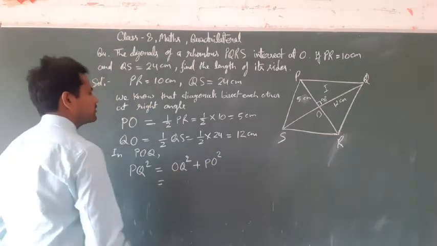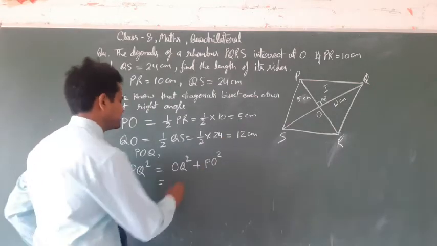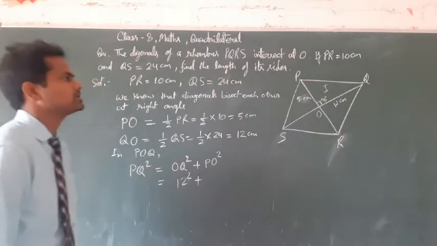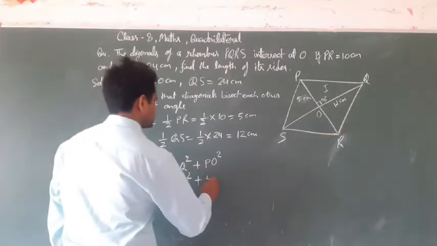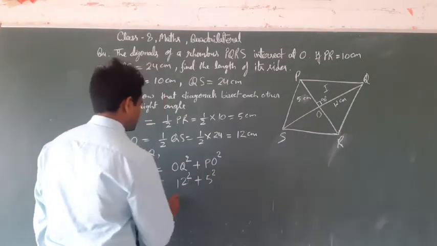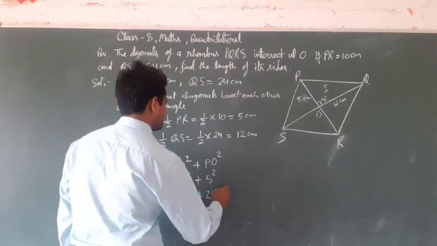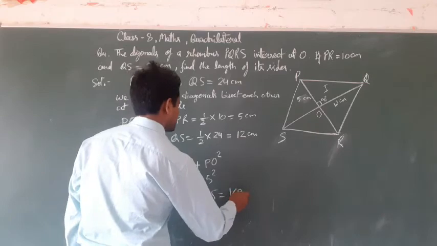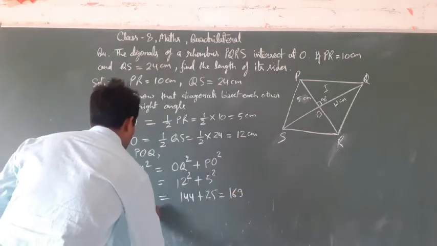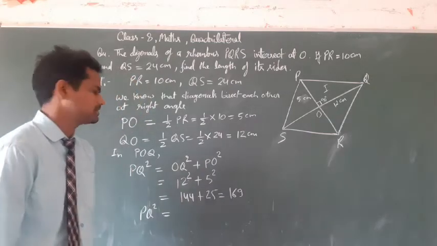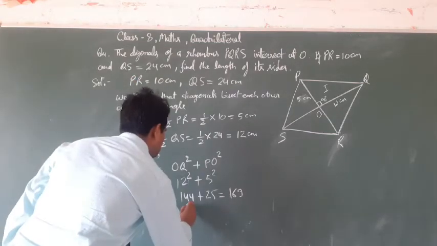Put the value of OQ, that is 12 centimeters, 12 to the power 2, and the value of PO is 5 centimeters, that is 5 to the power 2. Then we get 144 plus 25, that is 169. So PQ square is equal to 169, that is 13 to the power 2.